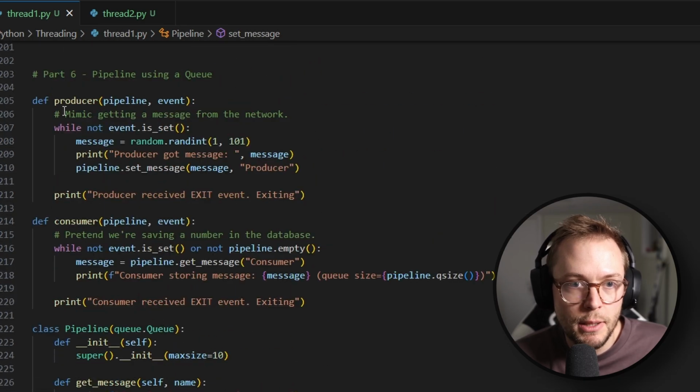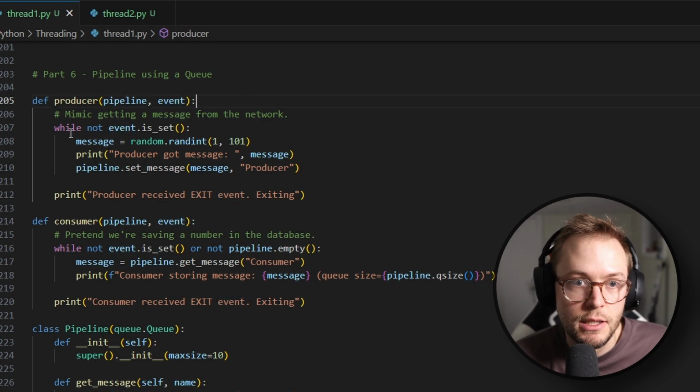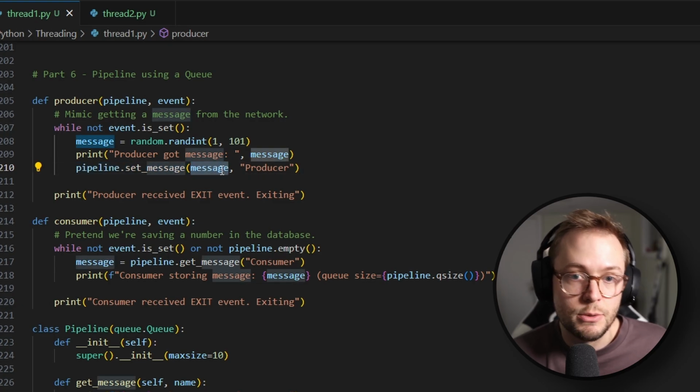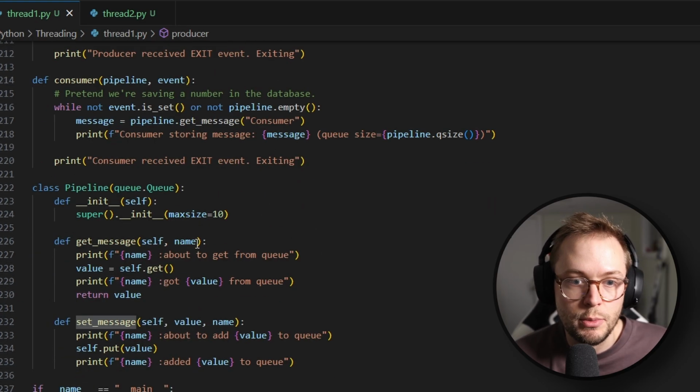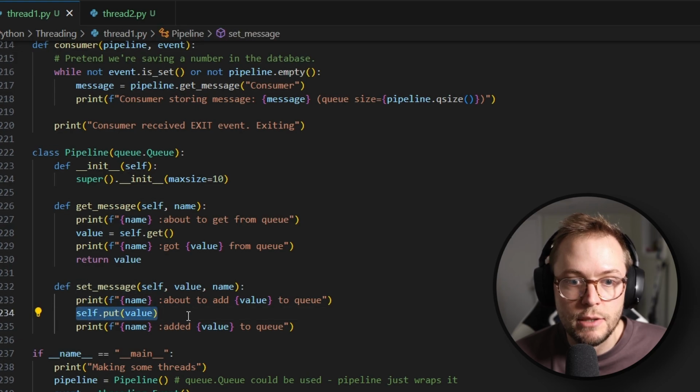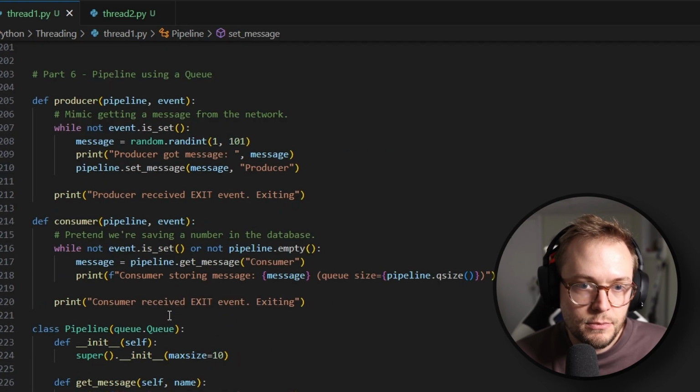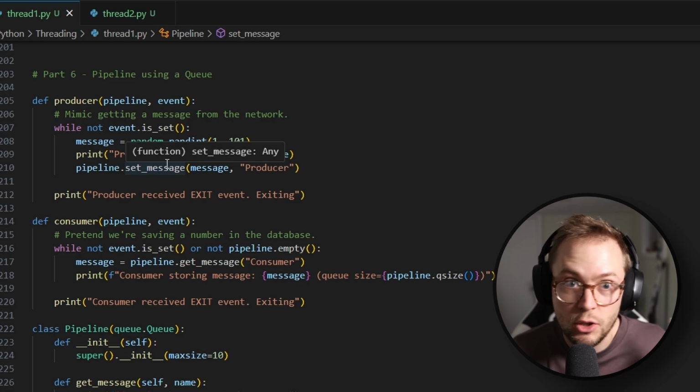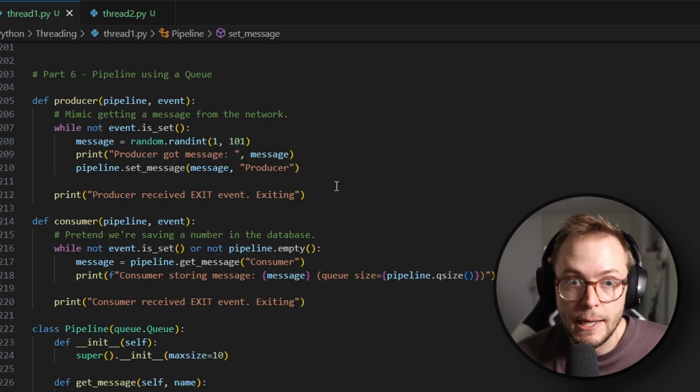All right, so our producer takes in our pipeline and an event, and when the event is not set, it's going to create a random number and it's going to set the message. This means that it's going to add a new number to our queue, because set message will put the value into the queue. Awesome. So it's just going to loop, keep doing that until the event is set.